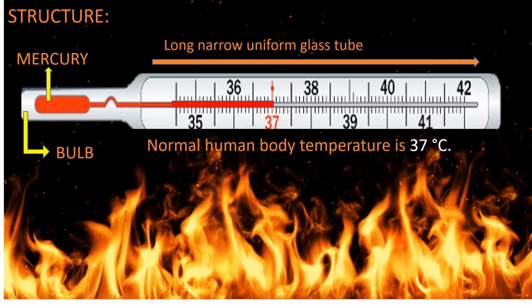If we want to conclude whether we have fever or not, we should see the red line or red mark given on the thermometer. If the mercury goes above that red mark, it means we have a bit of fever, and if it is normal, that is up to the red mark, then it means we have normal body temperature. So this was the structure of the clinical thermometer.